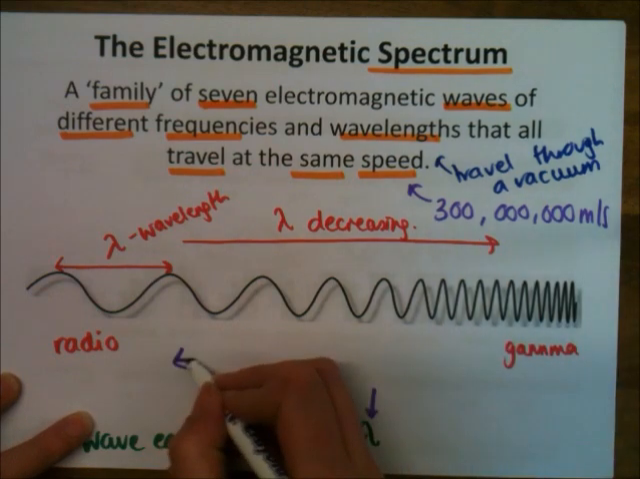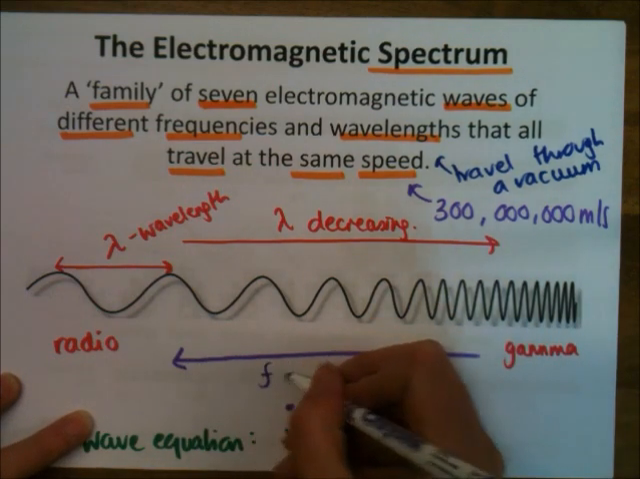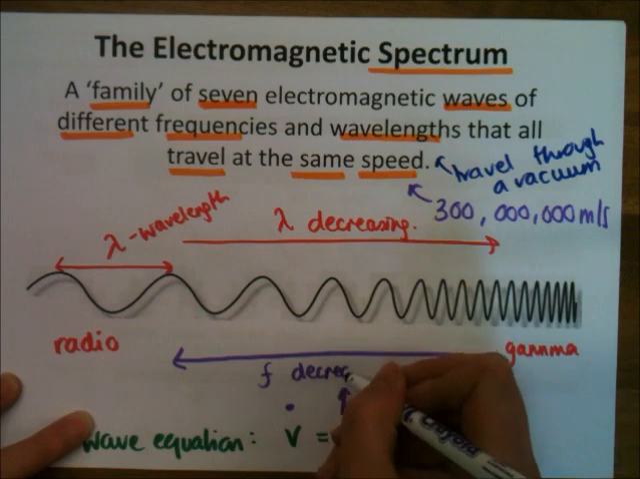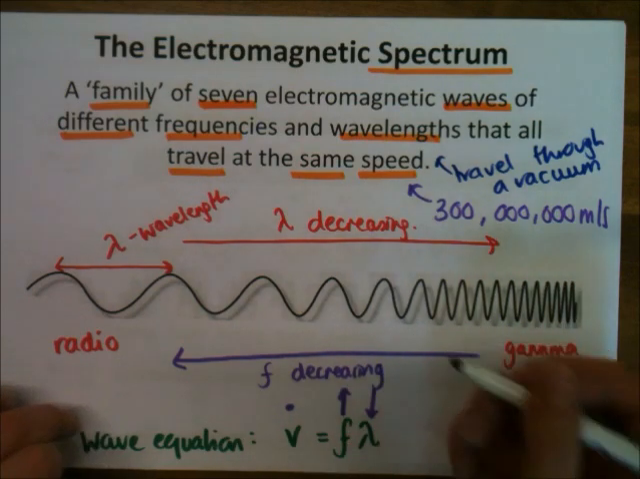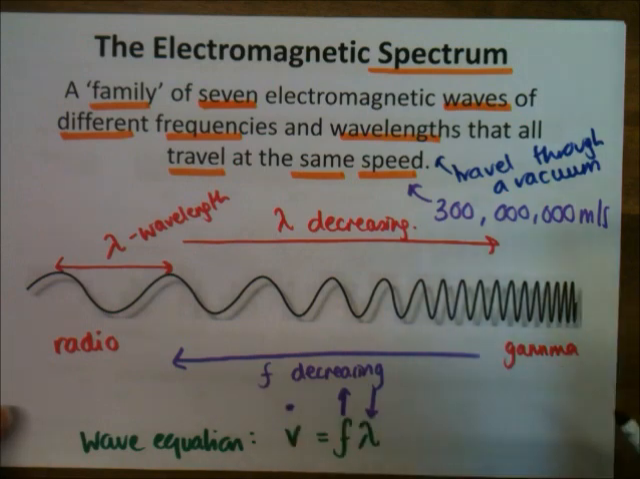So if I draw an arrow that way, this way it should be f decreasing. So radio waves have got the longest wavelength, but the lowest frequency, whereas gamma waves have got the shortest wavelength and the highest frequency. And that's really important later on when we come to energy.